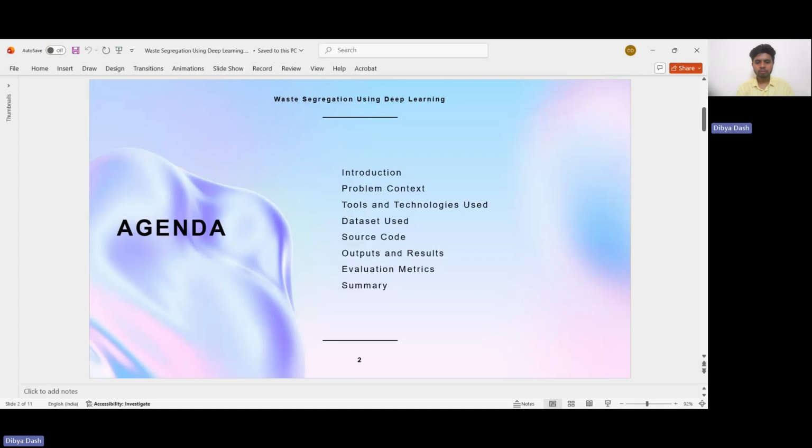First, we will look into the agenda of this project. In this presentation, I will cover the introduction, problem context, tools and technologies that I have used, dataset that I have used, source code, outputs and results. Then we'll look into the evaluation metrics and finally the summary.